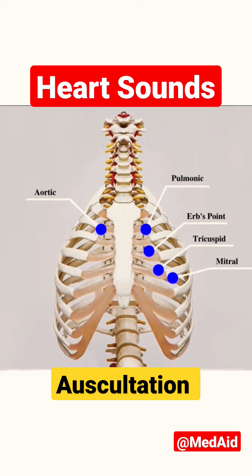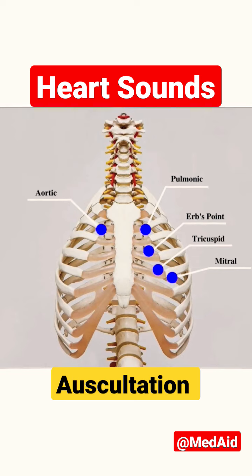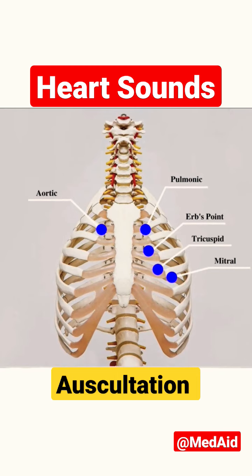Pulmonic area, second left intercostal space close to the sternum. Tricuspid area, lower left sternal border, fourth to fifth intercostal space. Mitral area, fifth left intercostal space, midclavicular line.